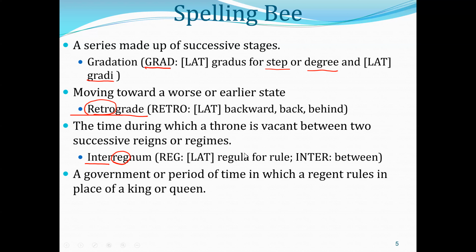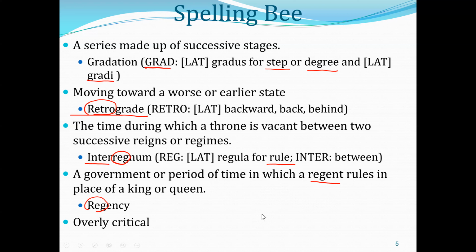Word number four, a government or period of time in which a regent rules in place of the king or queen, okay? By seeing that regent, we will figure out that word right away. It's regency, R-E-G-E-N-C-Y. And R-E-G comes from this Latin root regula for rule, right?